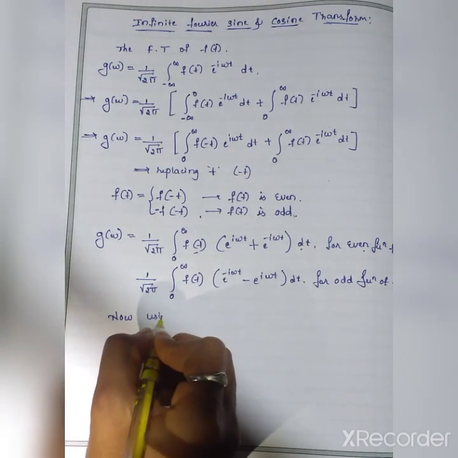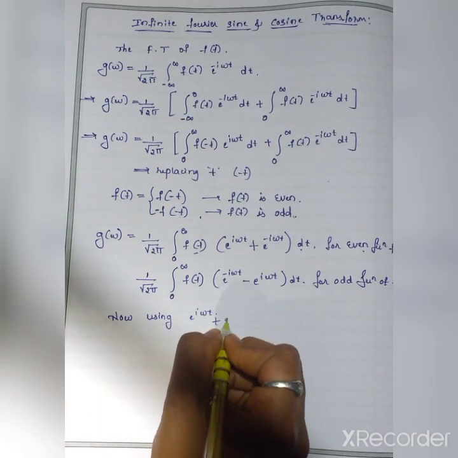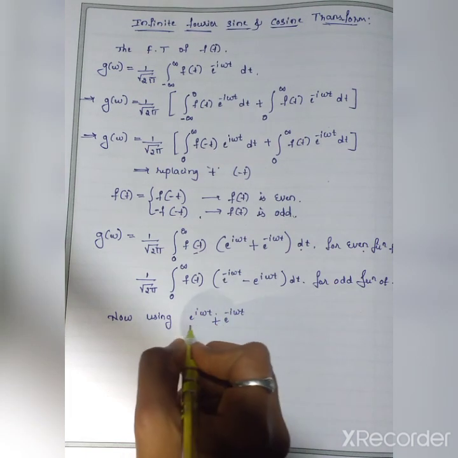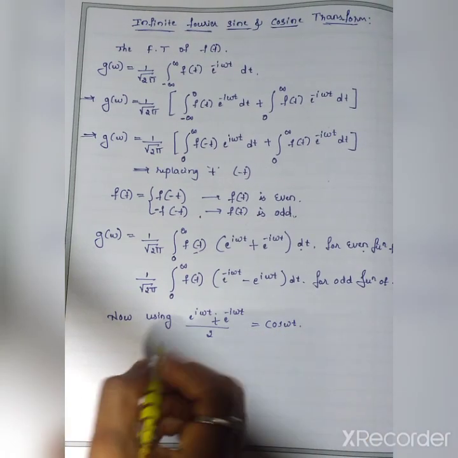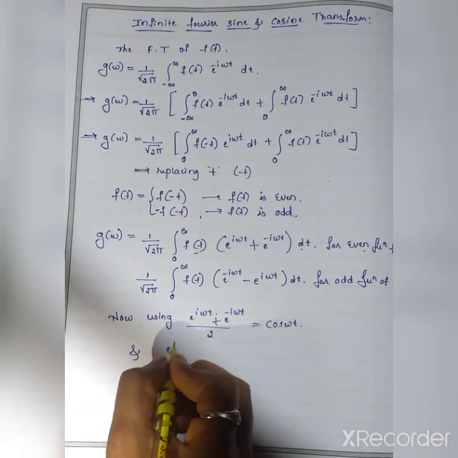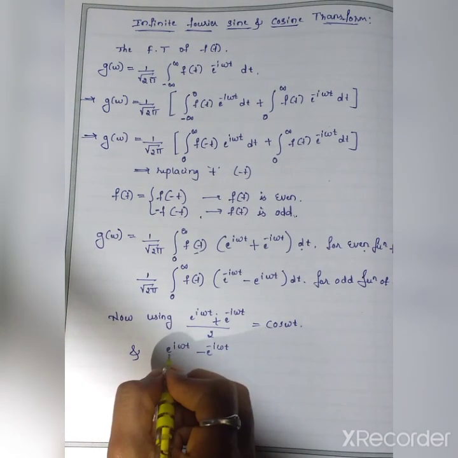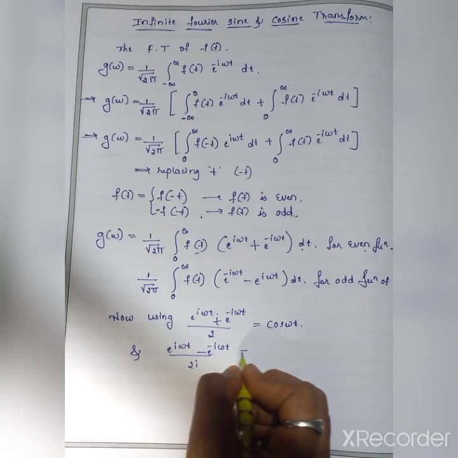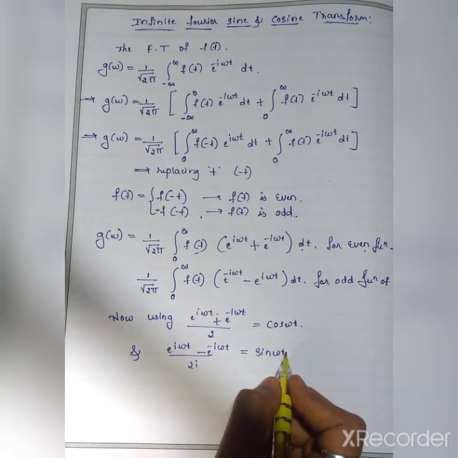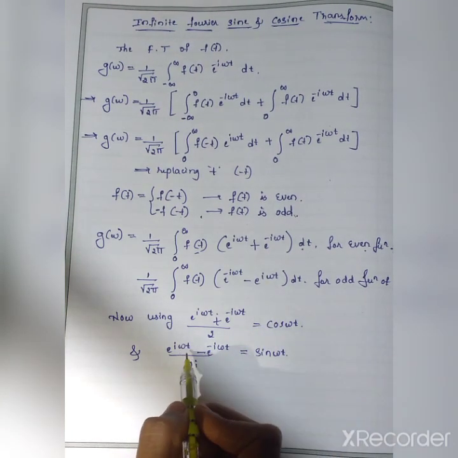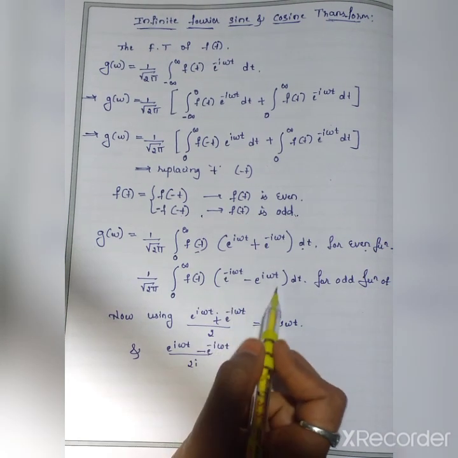Now using the formula, we know e raised to i omega t plus e raised to minus i omega t divided by 2 is cos omega t. And also e raised to i omega t minus e raised to minus i omega t divided by 2i, remember it, that is sin omega t. But here the sign is changed.